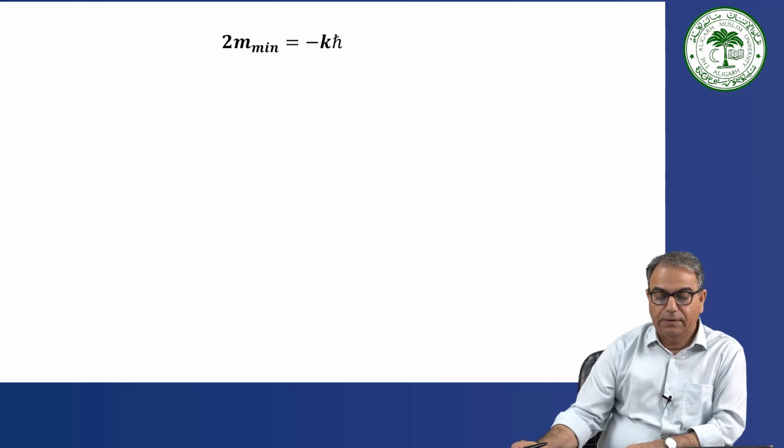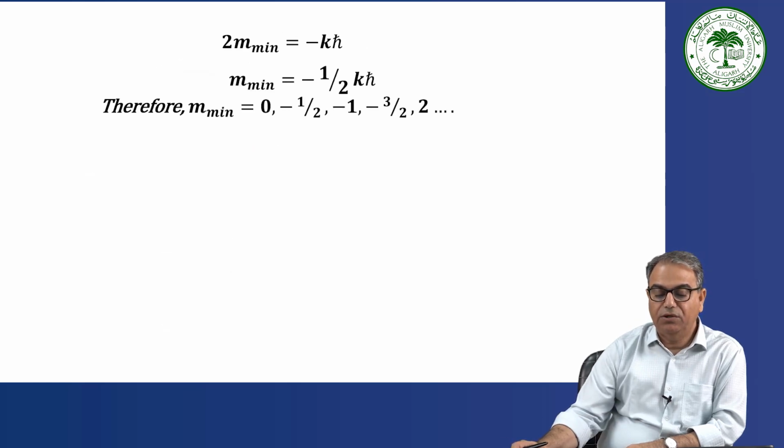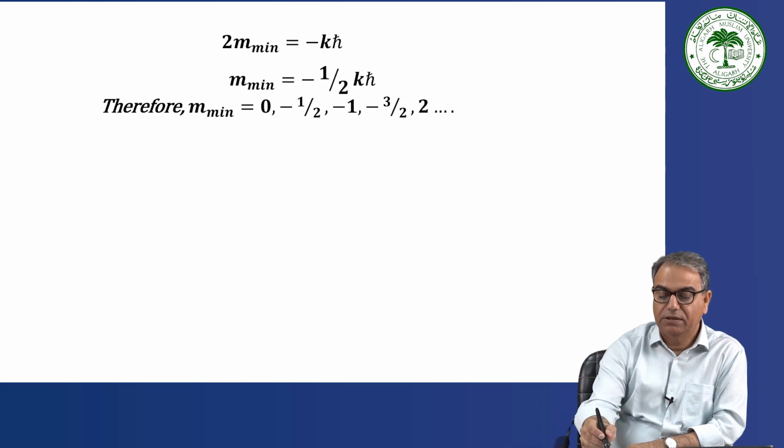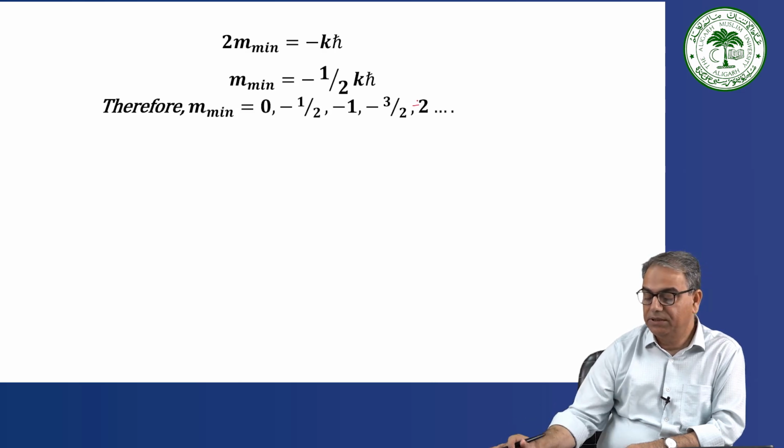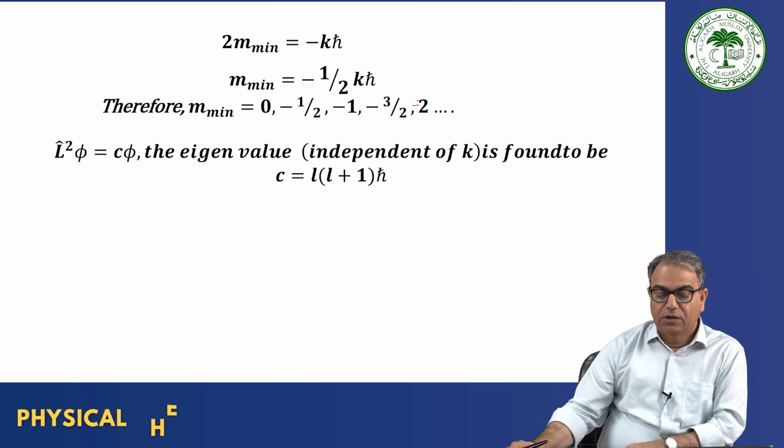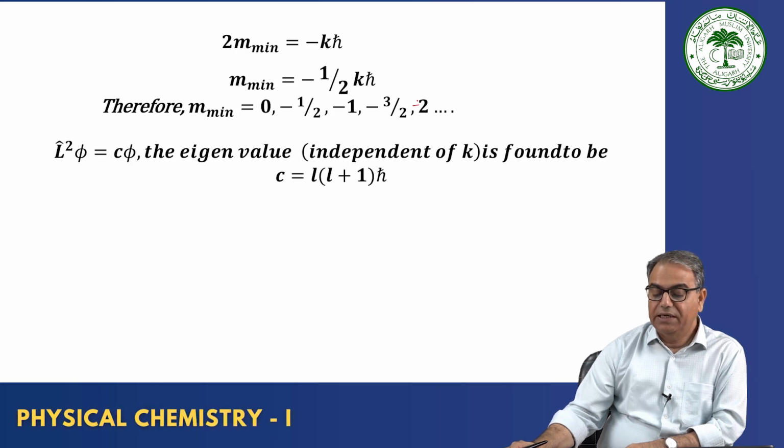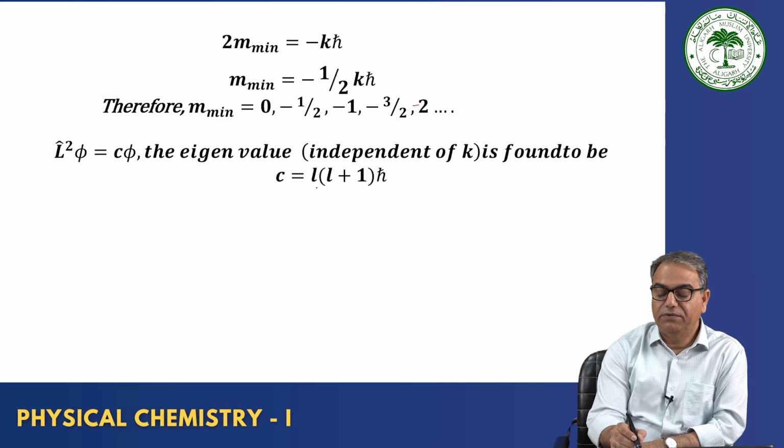Now if you write 2 m_min is equal to minus kħ, then m_min is equal to minus half kħ, and m_min will be 0, minus half, minus 1, minus 3 by 2, and minus 2, I think. Minus symbol is missing. Okay. So L square φ is equal to C φ, the eigenvalue independent of k is found to be L into L plus 1 ħ square.